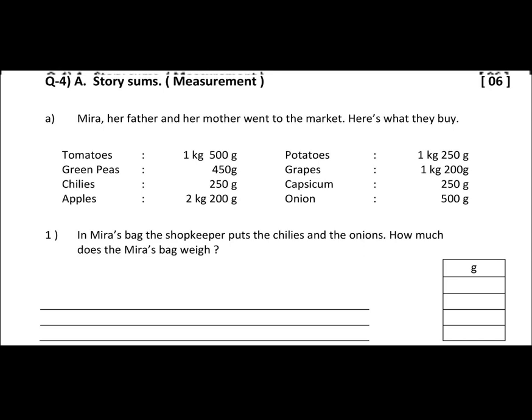First is tomatoes, that is 1 kg 500 grams. Green peas 450 grams. Chilies 250 grams. Apples 2 kg 200 grams. Potatoes 1 kg 250 grams. Grapes 1 kg 200 grams. Capsicum 250 grams. Onion 500 grams. So this is the shopping list. Now you have to see the list and then answer the questions.